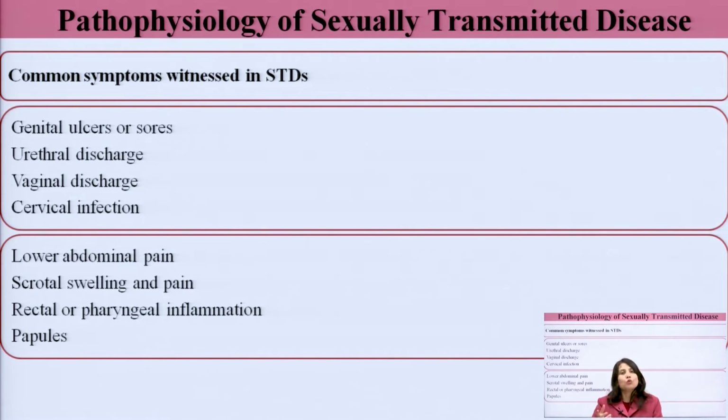Rectal or pharyngeal inflammation occurs when oral and rectal routes are used for sexual intercourse. It will result in lodging of infection in the rectal area, and due to oral sexual intercourse it will lodge infection in the pharynx also. So rectal or pharyngeal inflammation in that scenario, and presence of papules. As I already discussed, what are papules? They are eruptions of the skin over the mucous membranes, basically small eruptions.